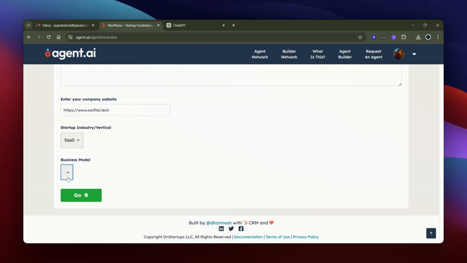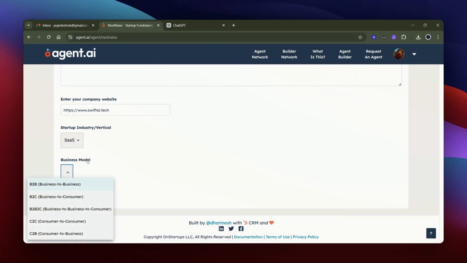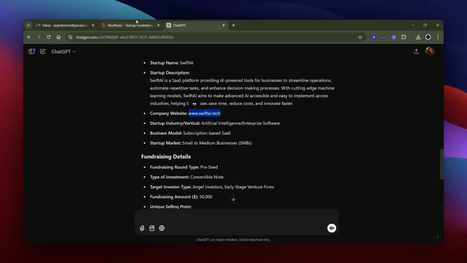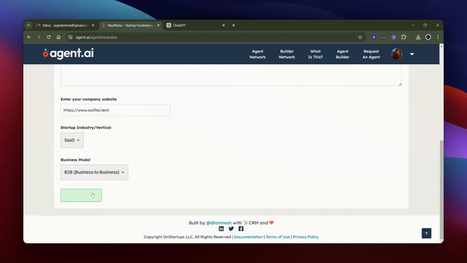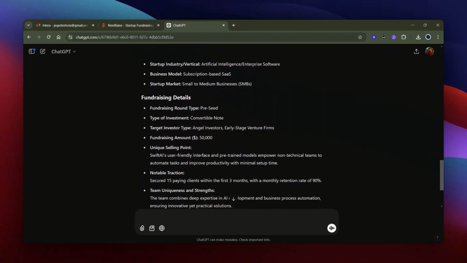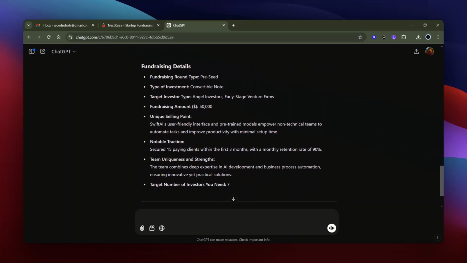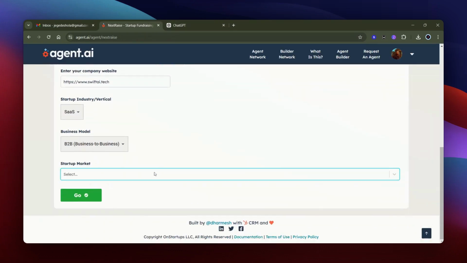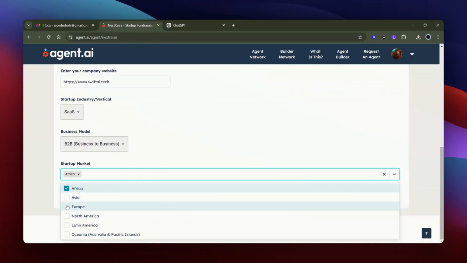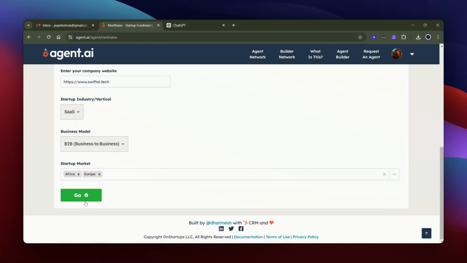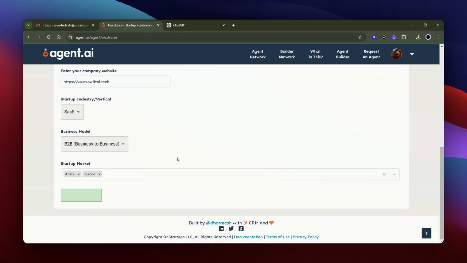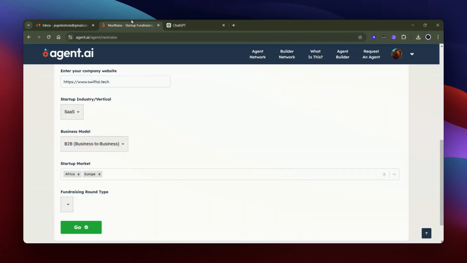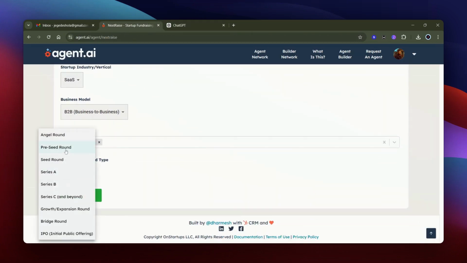Since I've clicked that already, the business model is B2B, right? Yes, B2B. Then the fundraising details. The market, which is select Africa and Europe. You can select more than that. We are raising the pre-seed round.